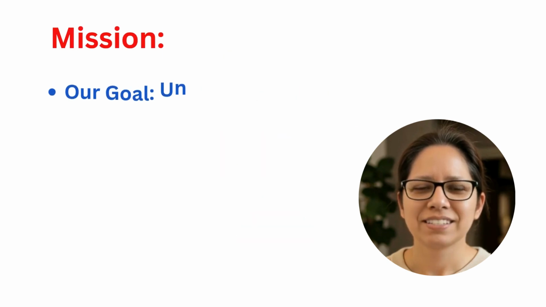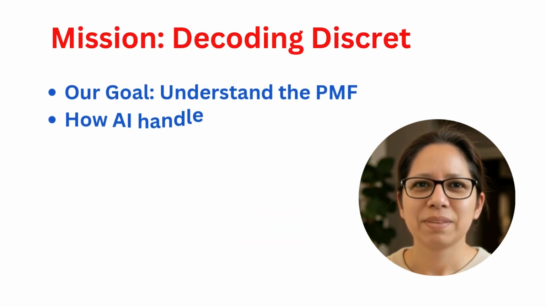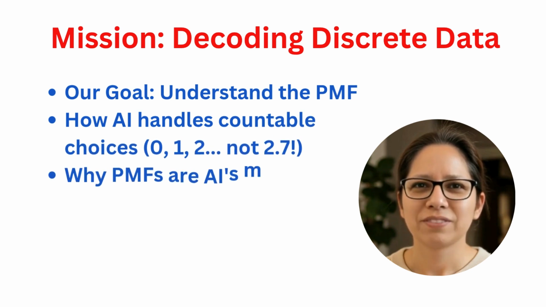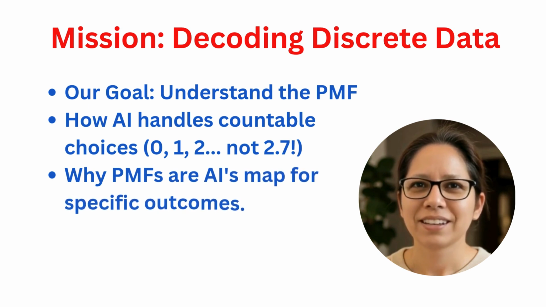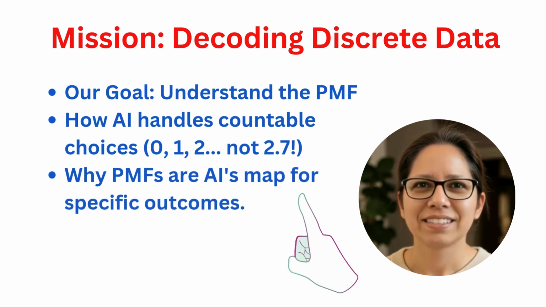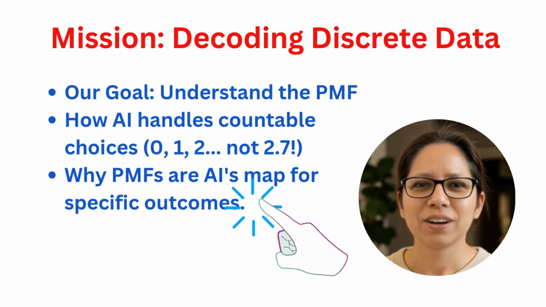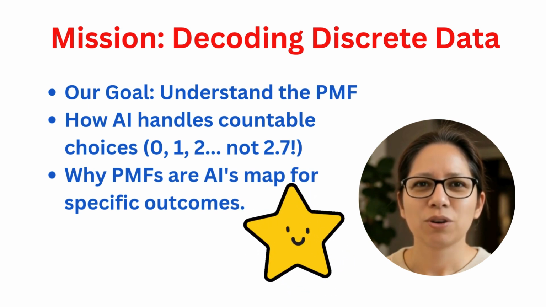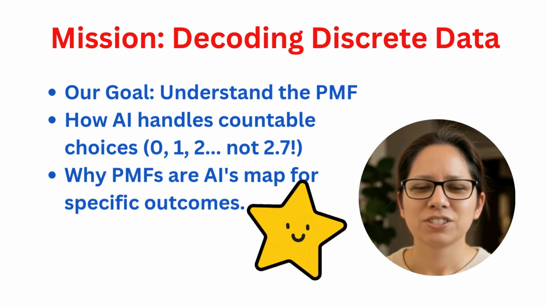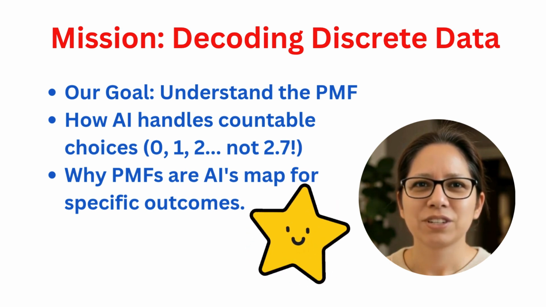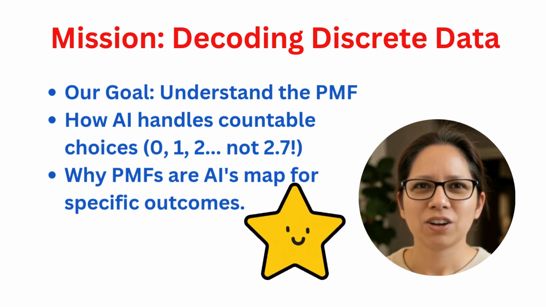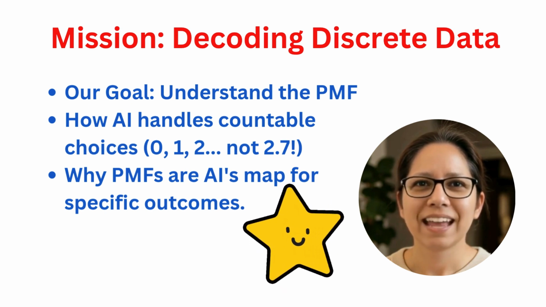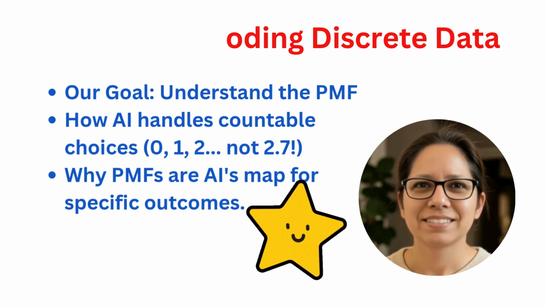So what's our mission today? We're going to understand this PMF, this special map AI uses to navigate a world full of countable choices. We're talking things like, will a user click this ad, yes or no? Or, how many stars for this product? 1, 2, 3, 4, or 5? Not how much do they like it on a scale of pi to a unicorn's dream. We need concrete, countable stuff. By the end of this, you'll get how AI makes these precise bets.